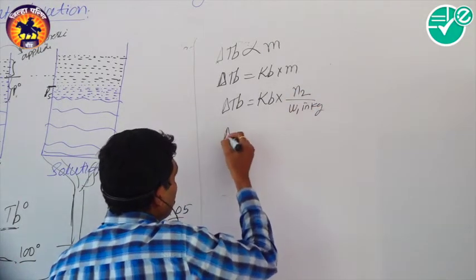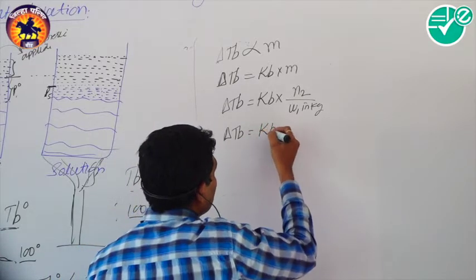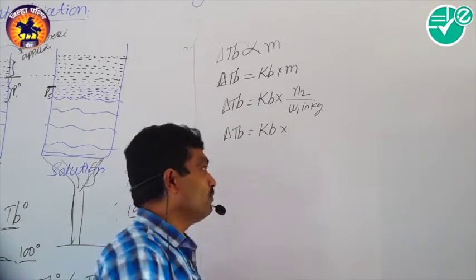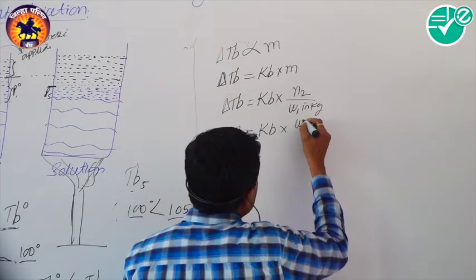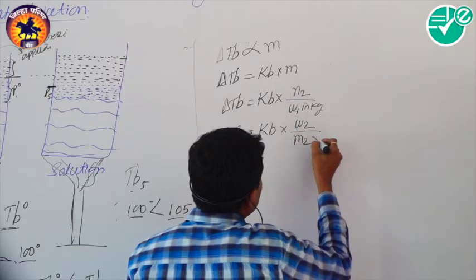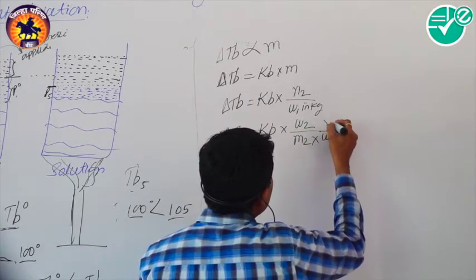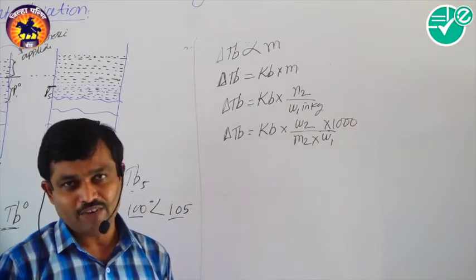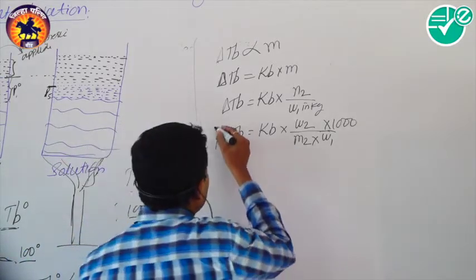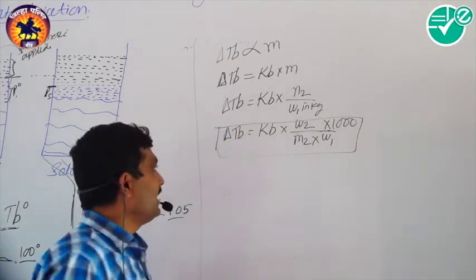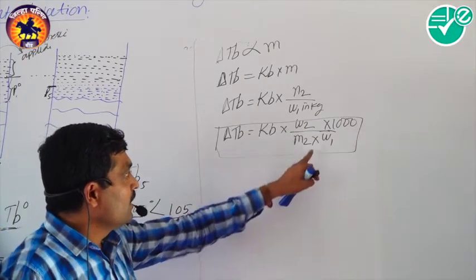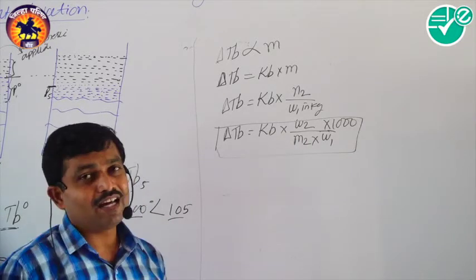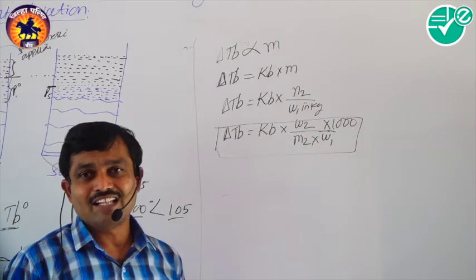So in this way, delta TB is equal to Kb into N2. In place of N2, we can write the weight of the solute divided by the molecular weight, so W2 divided by M2 into W1 into 1000, because we know that the molecular weight is expressed in gram. Therefore delta TB is equal to Kb into W2 into 1000 divided by M2 into W1. So this is the formula from which we can solve the numericals.